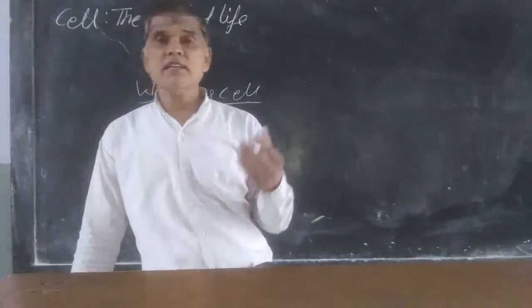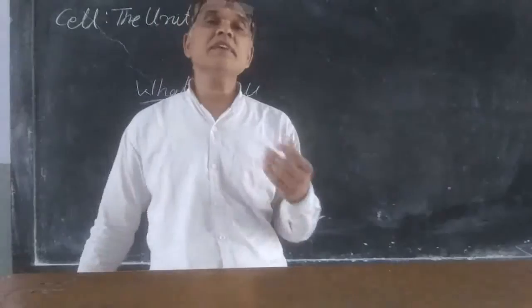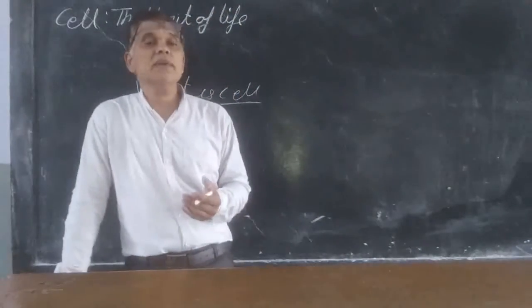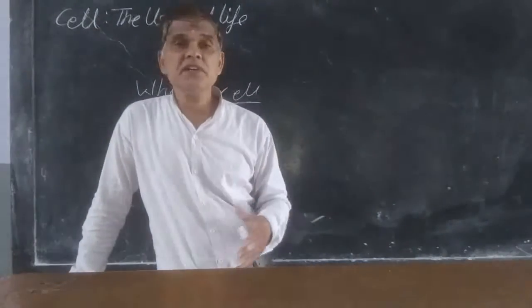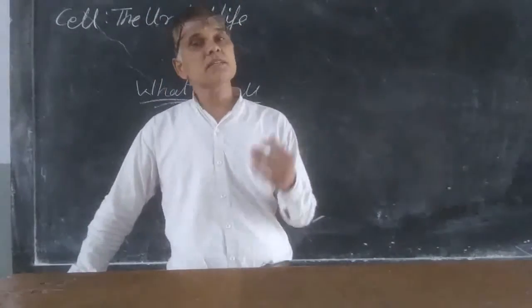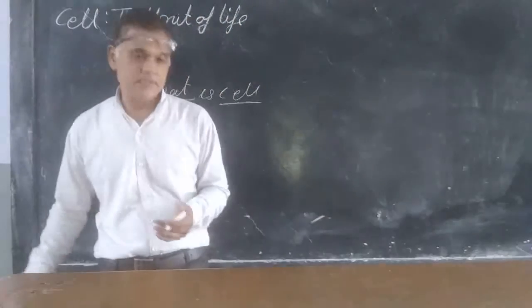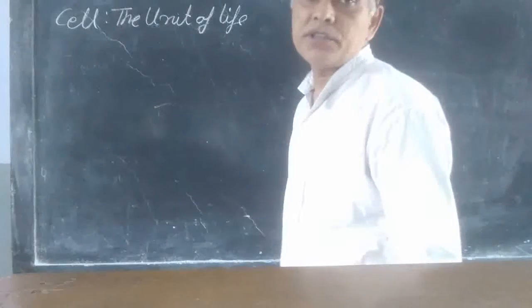So the cell is the basic unit of life, or we can say the fundamental unit of life. All the functions of a particular organism are performed at the smallest level by the cell. Now we discuss the cell theory.